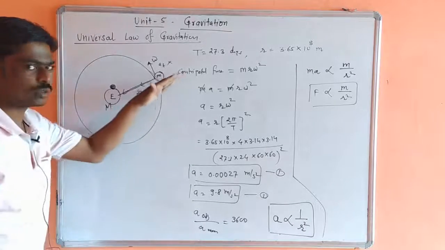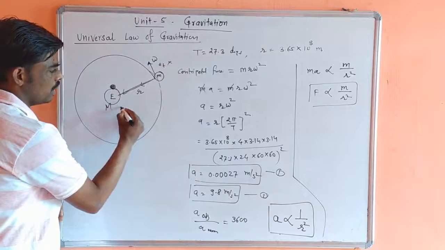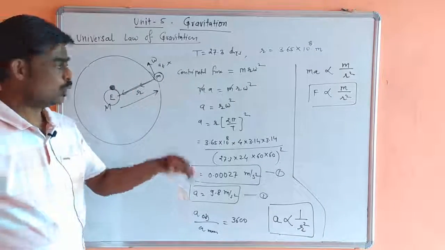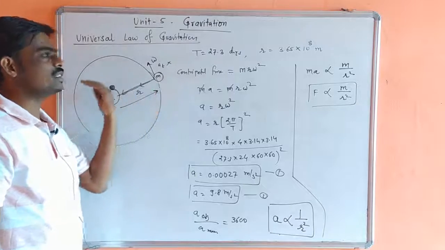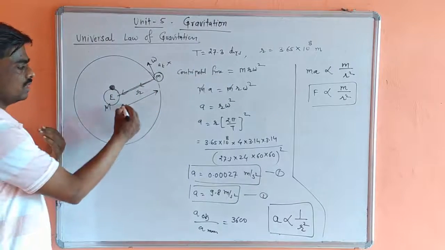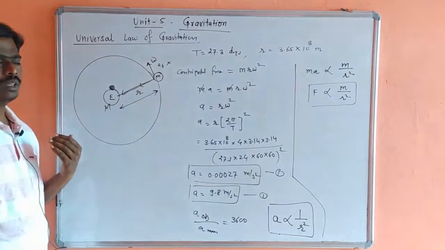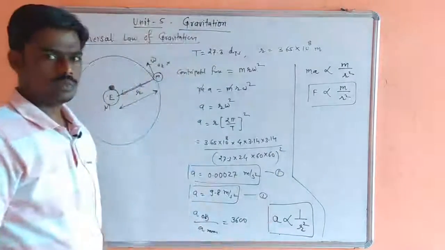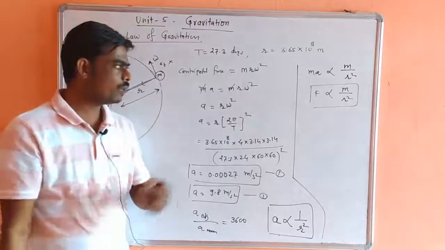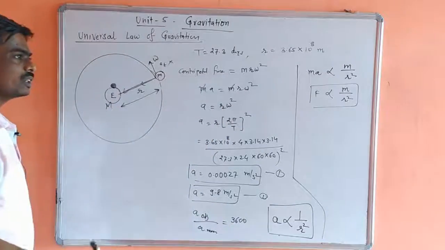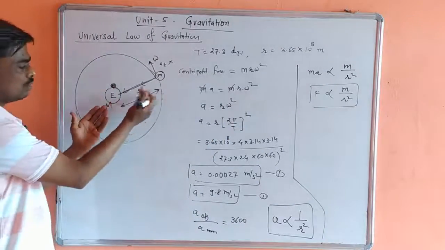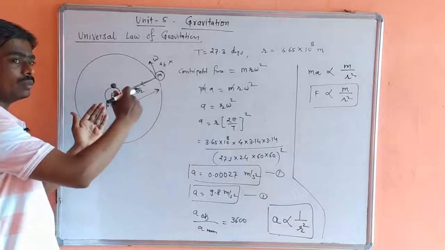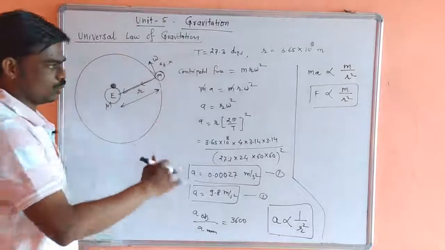The force exerted by the earth on the moon is the action force. At the same time the moon is also exerting a force on the earth, and this is the reaction force. So this equation is partial. To complete it we must consider another mass, the mass of the earth, capital M. Now it becomes complete action and reaction force.